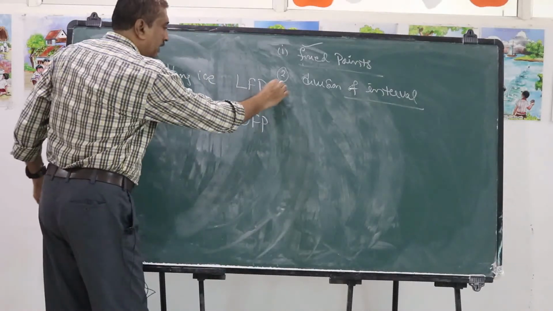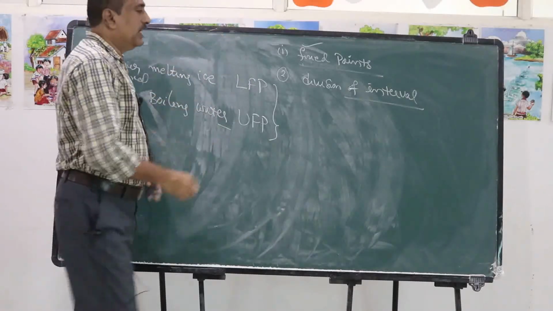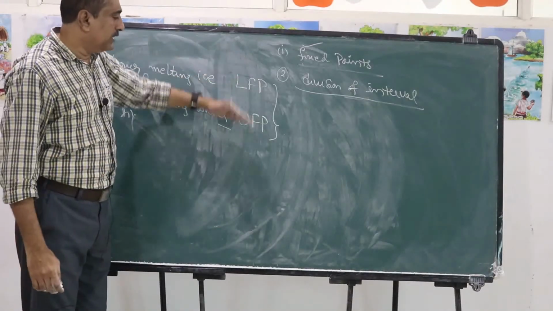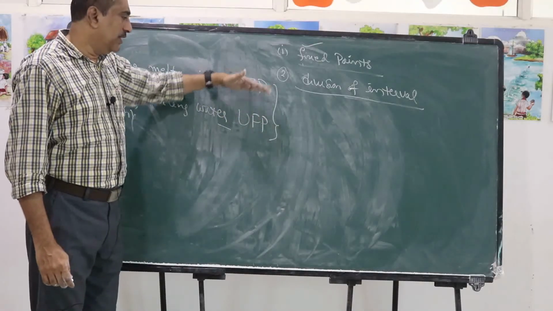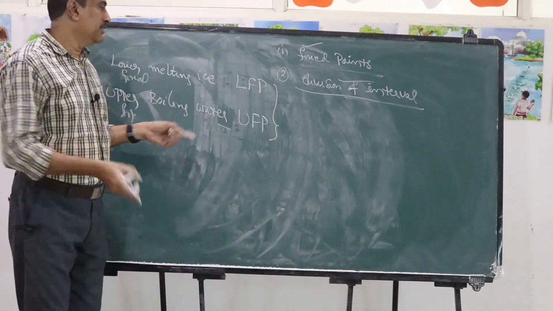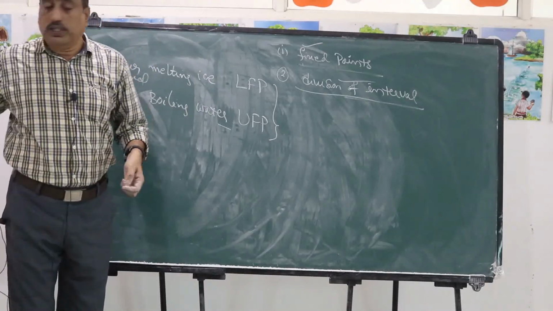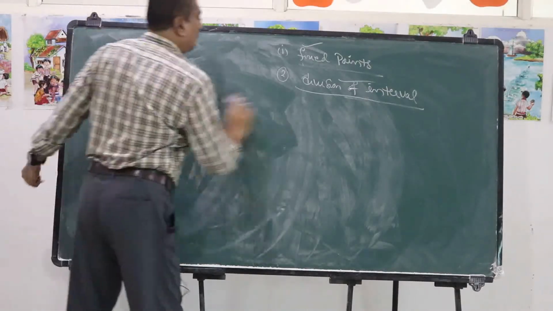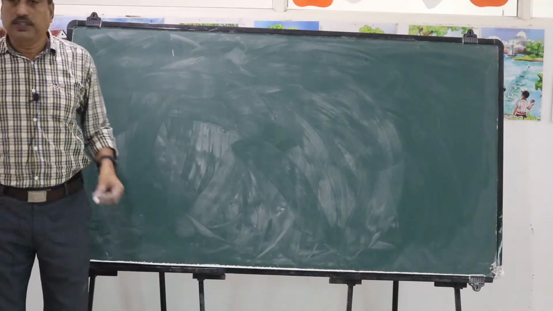Now what is this division of interval? The interval between these two temperatures, the lower fixed point and the upper fixed point, is divided into an equal number of divisions. Then that particular thermometer can be used to measure temperature. Now how can we mark these fixed points on the thermometer?